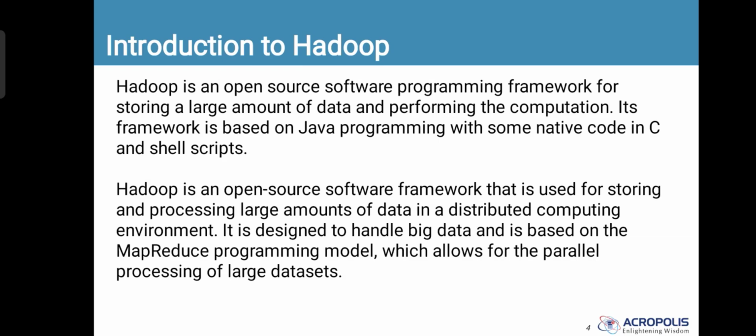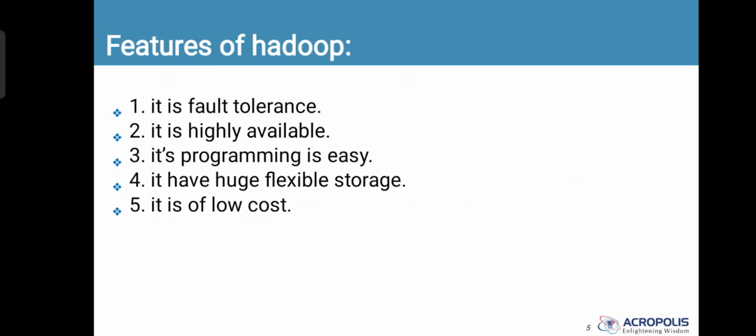Hadoop is an open source software framework that is used for storing and processing large amounts of data in a distributed computing environment. It is designed to handle big data and is based on the MapReduce programming model, which allows for the parallel processing of large data sets. These are some of the features of Hadoop: it is fault tolerant, highly available, its programming is easy, it has huge flexible storage, and it is of low cost.